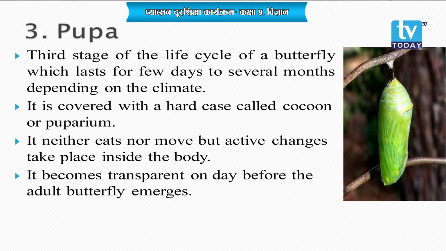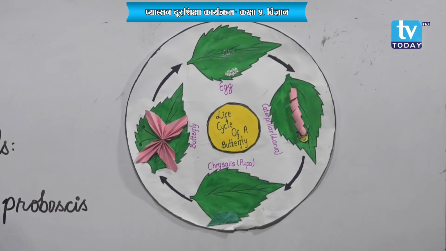The pupa hangs itself either on a leaf or on branches, and it neither eats nor moves, but many types of changes take place inside the body of the pupal stage of a butterfly. Finally, when the pupa gets matured, it changes into an adult butterfly.